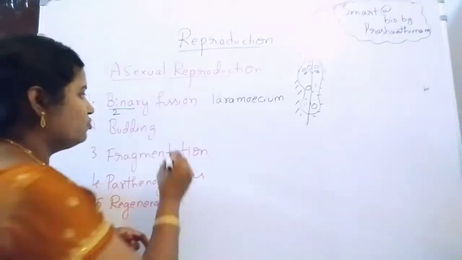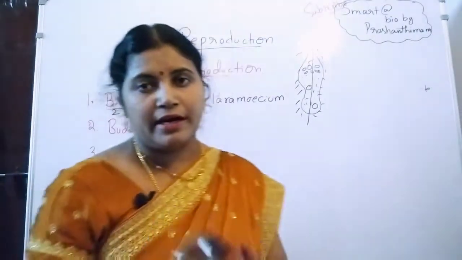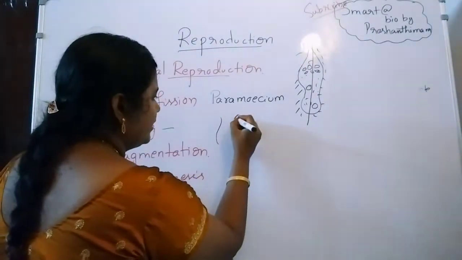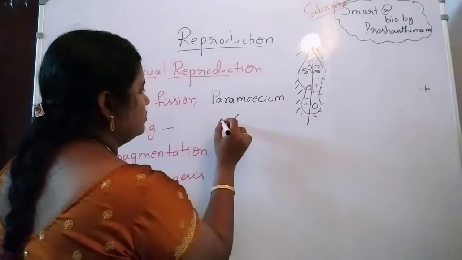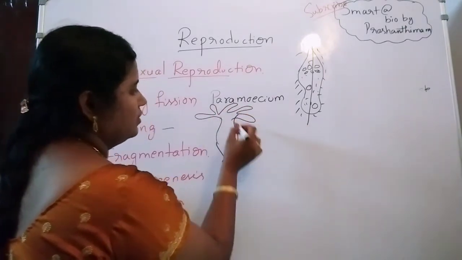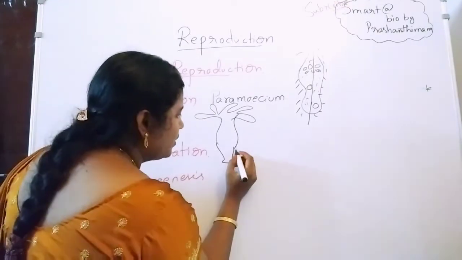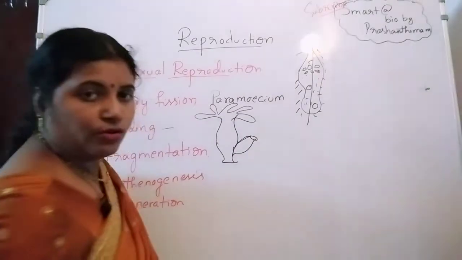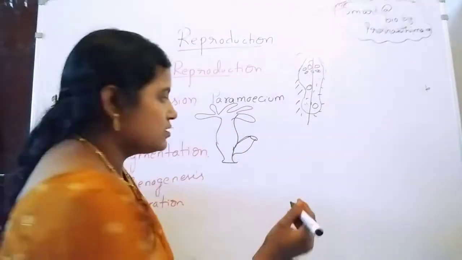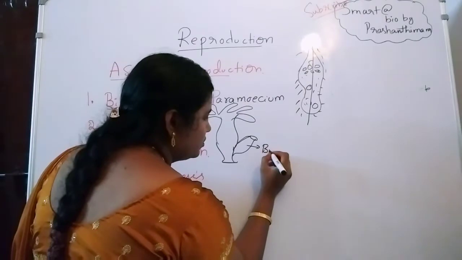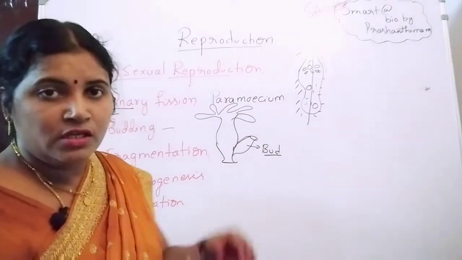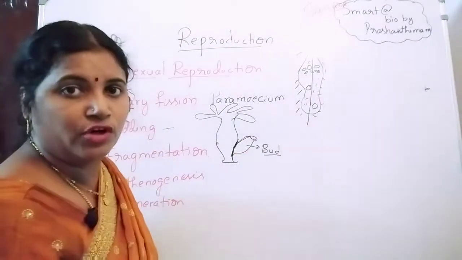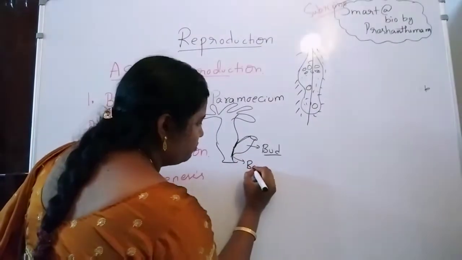After that, budding. Budding we can see in hydra and sponges. Okay, we can see in the hydra. So how will the hydra be? Hydra will be like this. Here it contains many tentacles. In the hydra, a small external growth grows on the body wall. This small external growth is what we call a bud. It grows on the surface of the body wall. So this is the body wall.